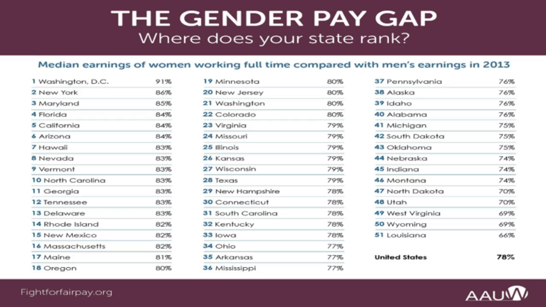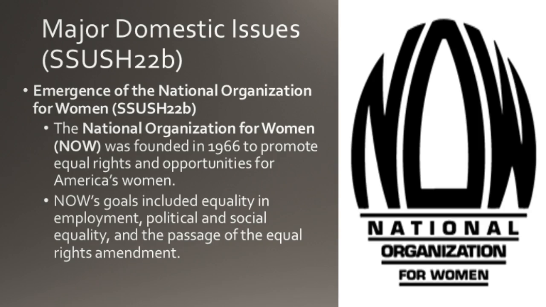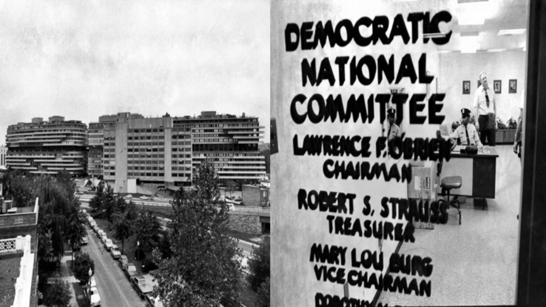So moving on, the gender pay gap. Women are going to begin to bring up these issues in America, the difference between the treatment of males and females. And this women's rights movement in the 60s is going to have a major emphasis on income. The women want the ERA, the Equal Rights Amendment, passed so they can get equality in employment, political equality, and social equality. One of the major groups pushing this was NOW, the National Organization for Women, founded in 1966 to promote equal rights. They're still together and promote equal rights even today.